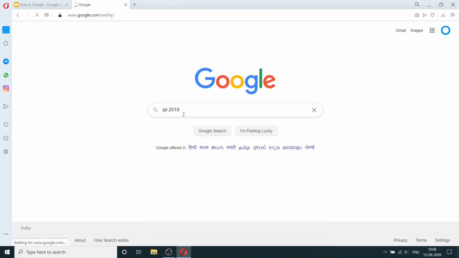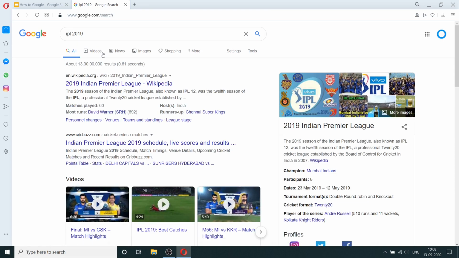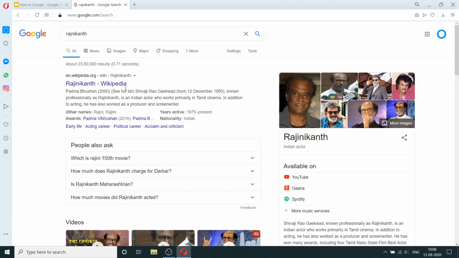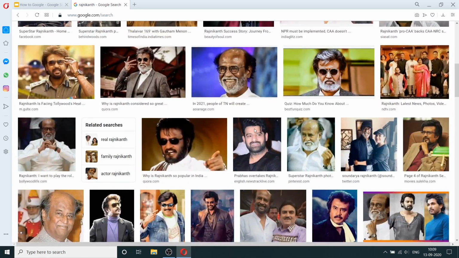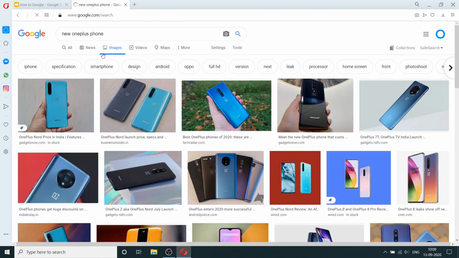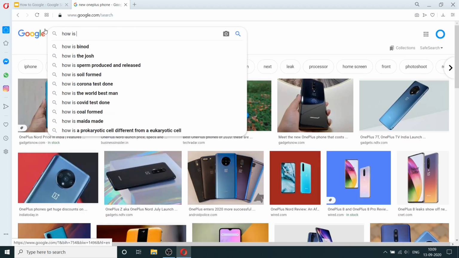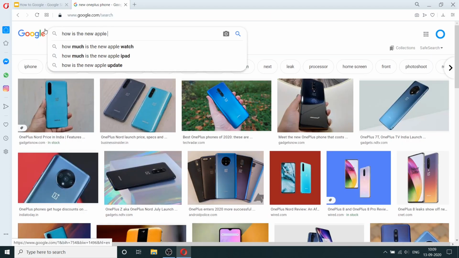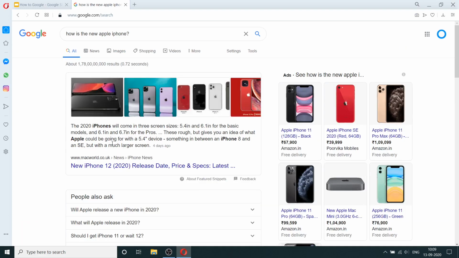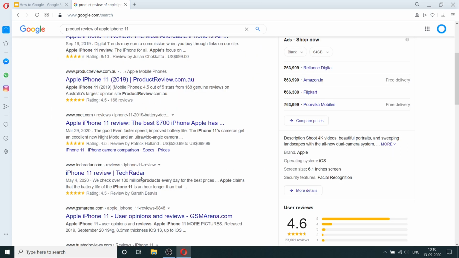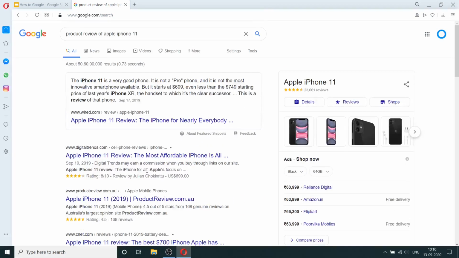And one other thing that you can search for is images. For example, if you want to get some images, you can type the search term, and then here you can see some options here. So if you click on images, it'll show you the images from last year's IPL. Or if you want to see information, you type here. But if you want to see images, you click on here, and then you can see images of whatever you're searching for. So these are some things that you can try out, the tabs on the top. You can also do for product reviews. For example, how is the new Apple iPhone? And you have to go here and you can see reviews and stuff like that. You can also say product review Apple iPhone 11. So you can see a lot of reviews cropping up for that product. So this is how you do Google search.